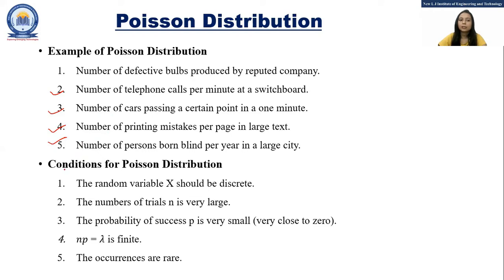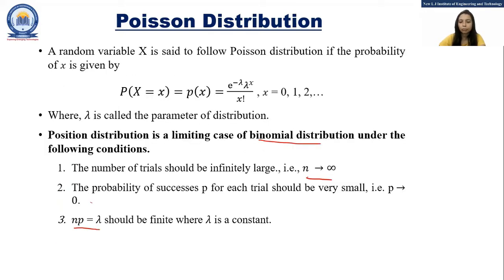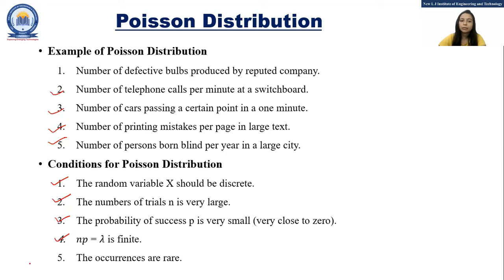Now let's see some assumptions or conditions for the Poisson distribution. First is that the random variable x should be discrete. The number of trials n is very large. The probability of success p is very small, that means p tends to 0. And np equals lambda is finite. The second, third and fourth conditions we have already discussed over here as well. And the fifth is that the occurrences are rare.